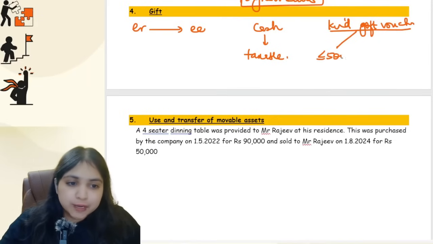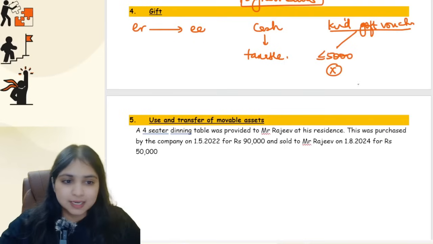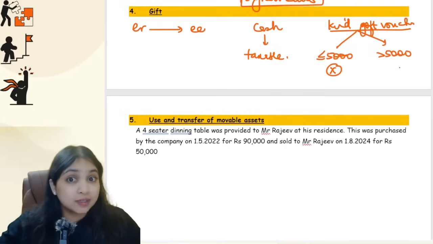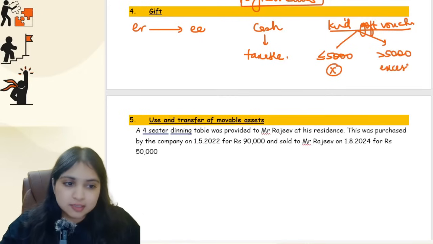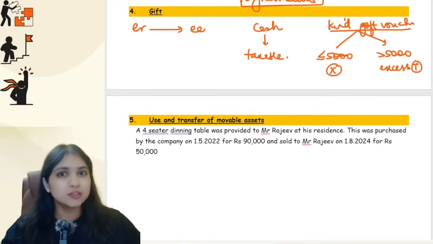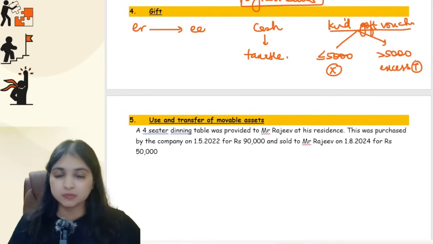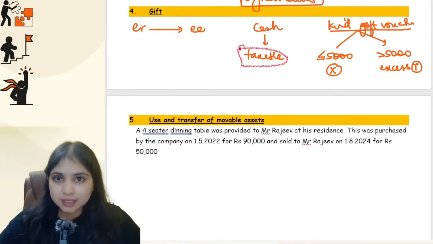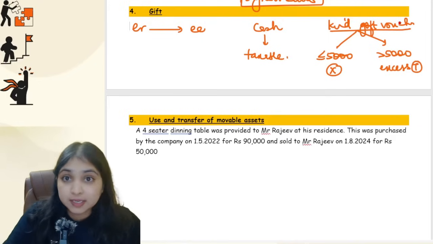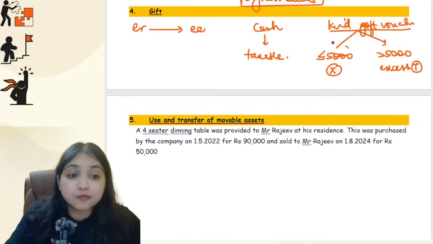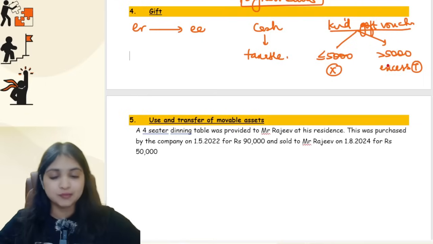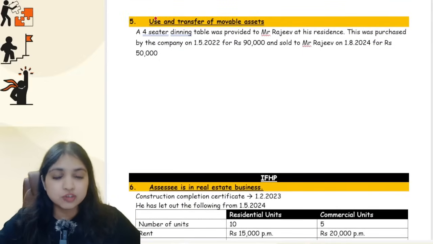If it is up to 5,000, then it will not be taxable, it will be exempt. If it is more than 5,000, then you have two options: either you can tax it fully, or you can tax just the excess. Both the options will of course result in different answers, but both the answers will be right. So gift in cash, nothing more to check. If the gift is in cash, it will be fully taxable, story over. If the gift happens to be in kind, or if it's a gift voucher, then up to 5,000 the gift will not be taxable. If it is more than 5,000, then whatever is the excess, either you can tax just the excess, or you can tax it fully. Okay, then comes the next point: use and transfer of movable asset.